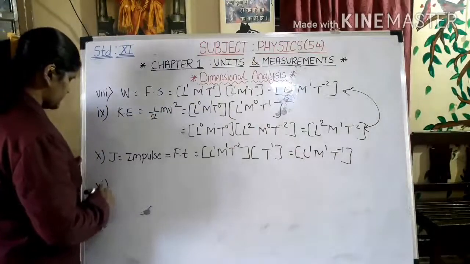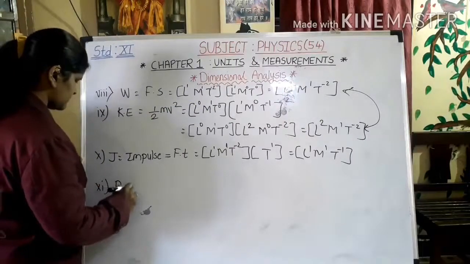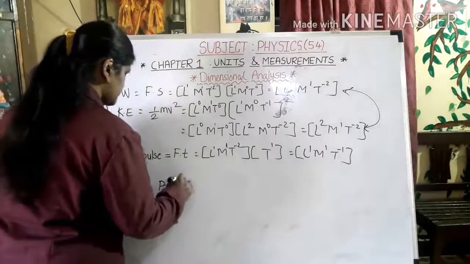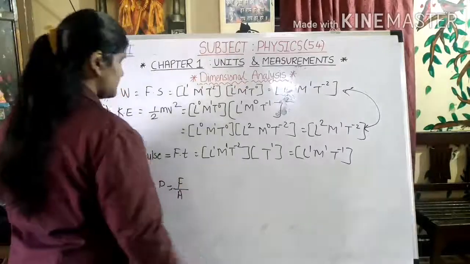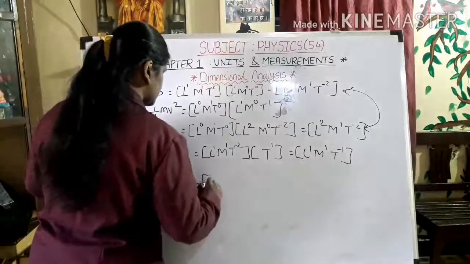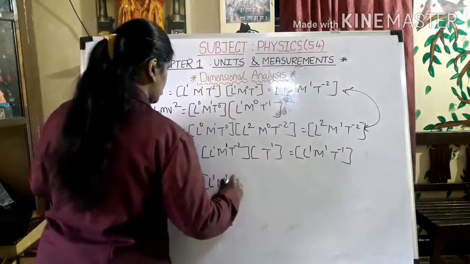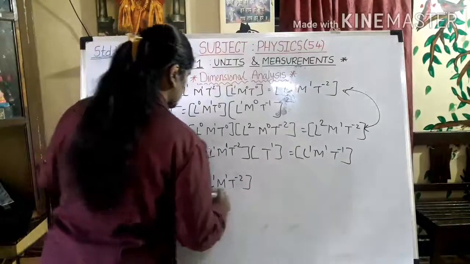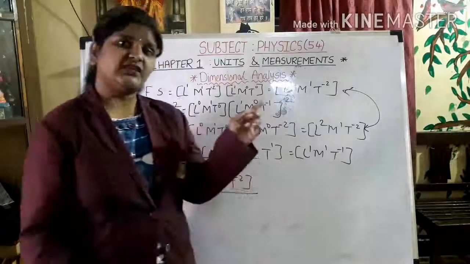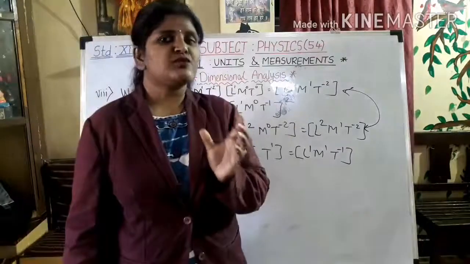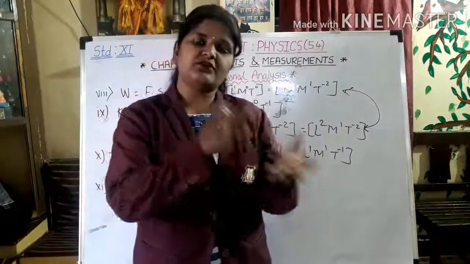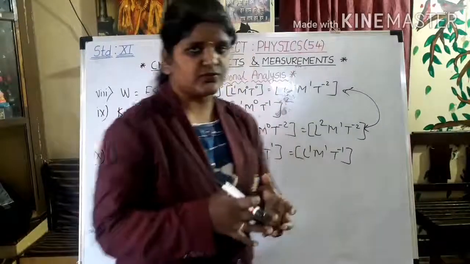We will find out for pressure. What is pressure? It is force divided by area. What is dimension for force? It is L1, M1, T raised to minus 2 divided by what is area? It is square of the length. As we have done for density, what was the volume? It was cube of length. Now for area, you are going to consider it is the square of the length.